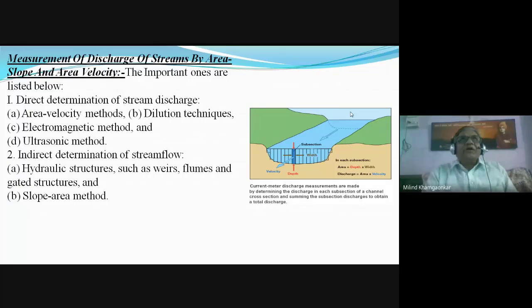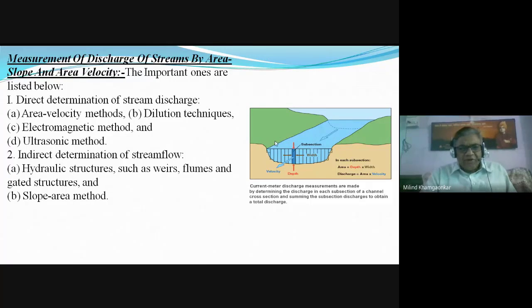There are various methods to measure the discharges of a stream. They are direct determination of the stream discharge, wherein the area-velocity method, dilution, electromagnetic method, ultrasonic method are used, and there are other indirect methods, because we need to know the discharges through the stream.